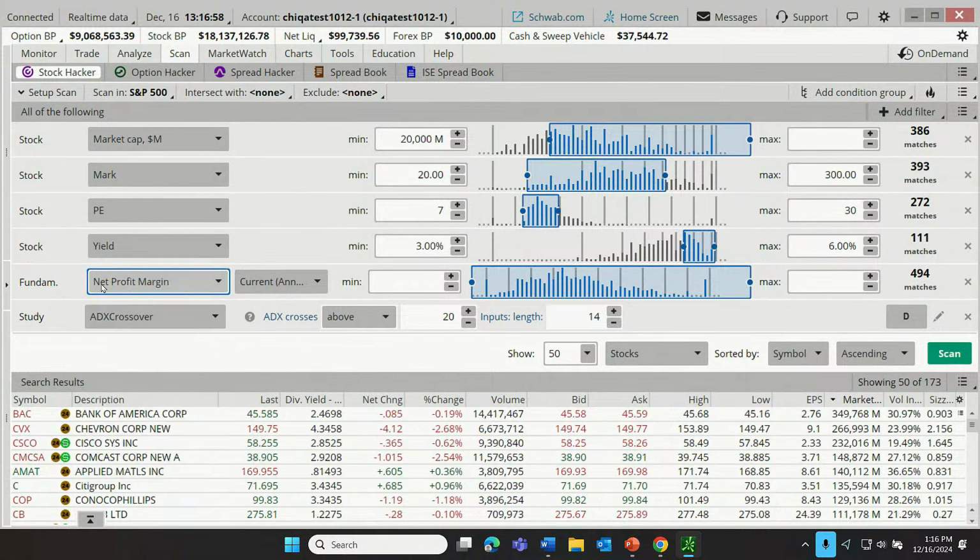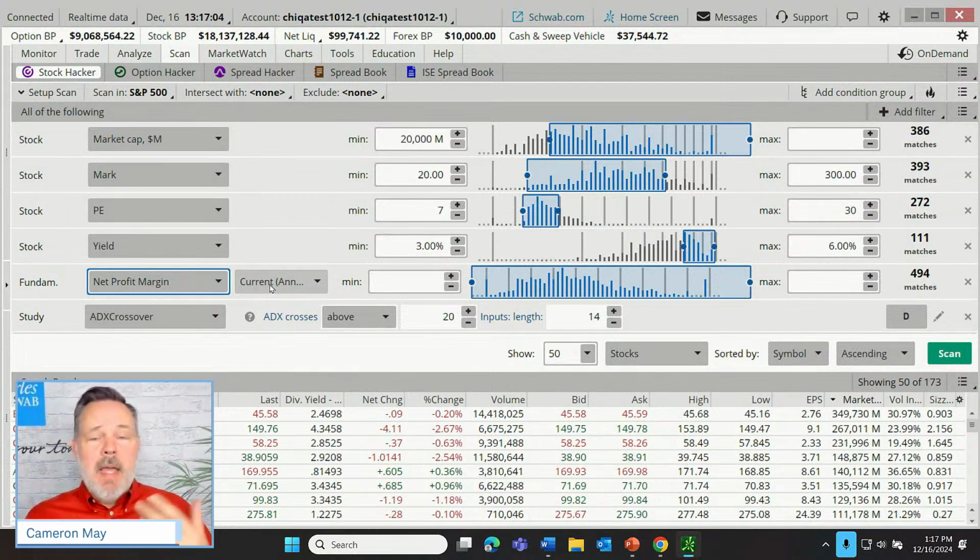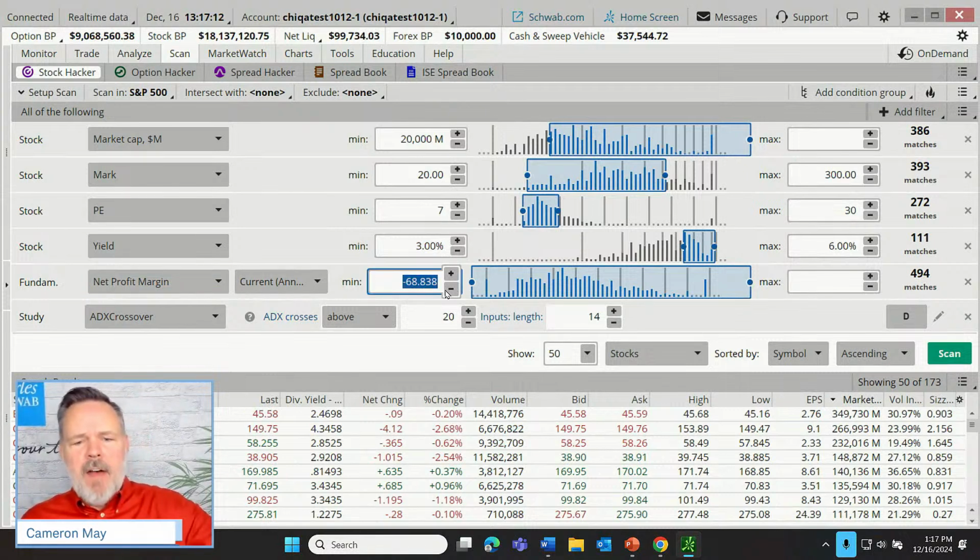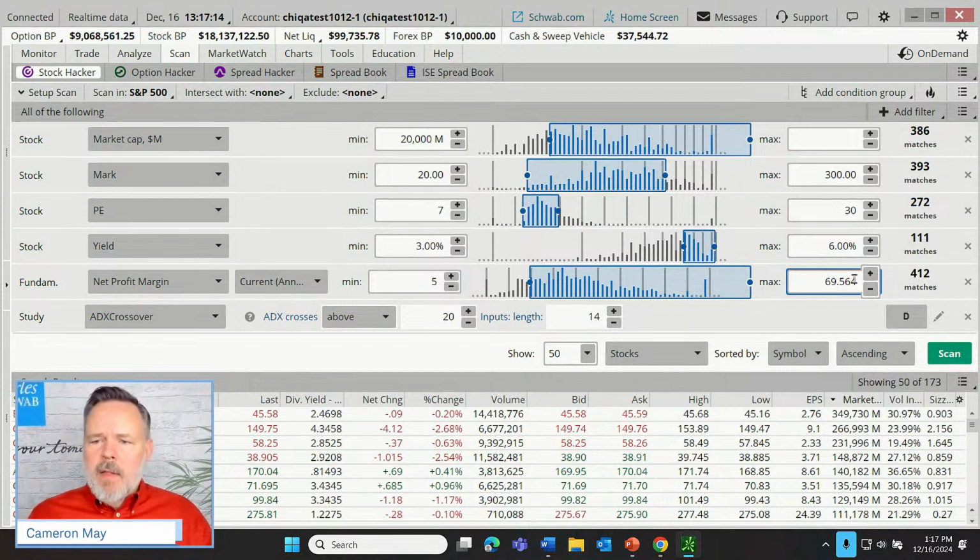There we go. But let's say we're looking for net profit margin, making sure that the company is at least generating a net positive income here over the last 12 months. We'll go with the annualized net profit margin. How about we just set that at a minimum of 5%? Let's say maybe the trader's conviction here is that the stronger the profit margin, the better, but at least 5%, at least some profitability.